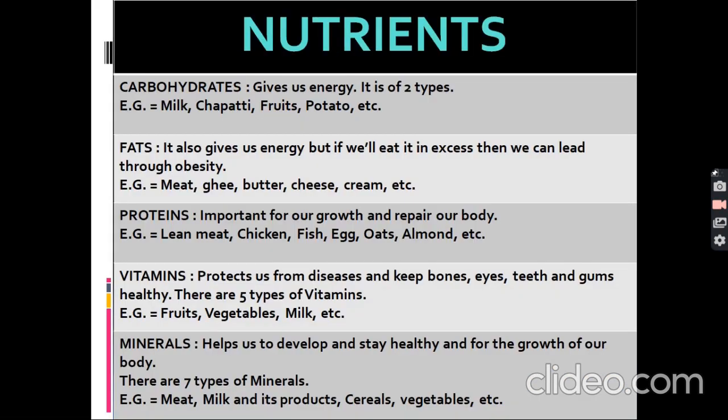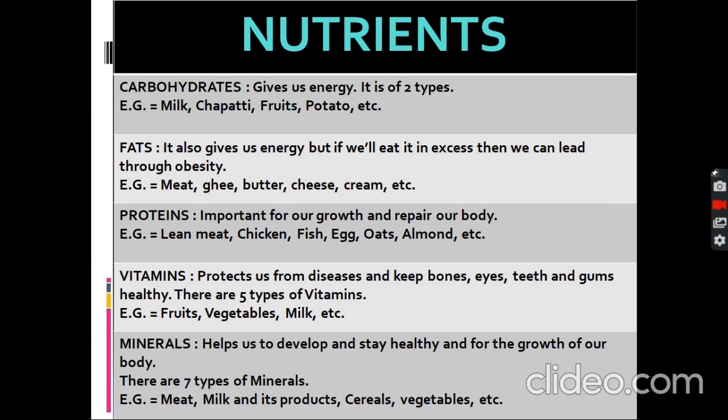Nutrients are carbohydrates, which give us energy. There are two types. Example, milk, chapati, fruits, potato. Fats give us energy, but if we eat them in excess, then we can suffer from obesity. Example, meat, butter, cheese, cream, etc.